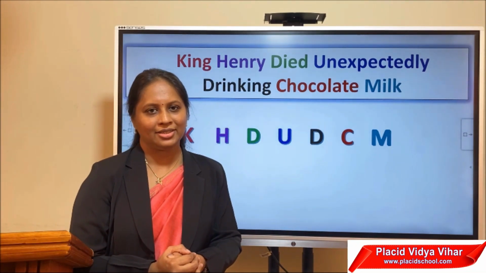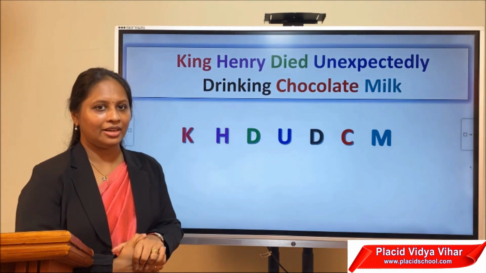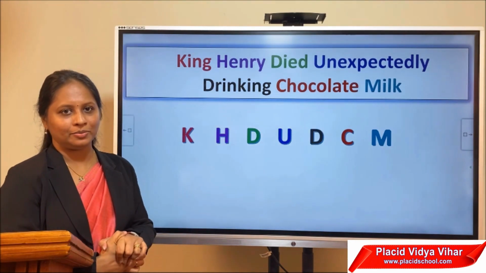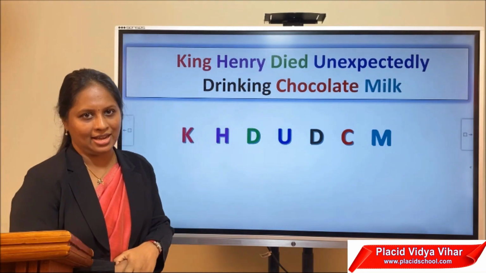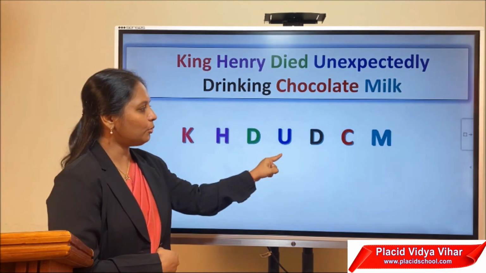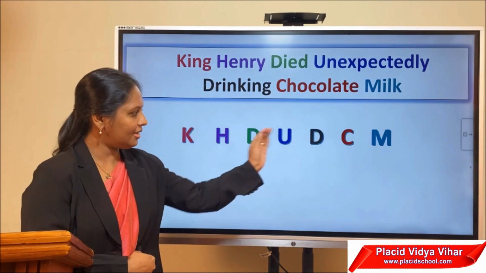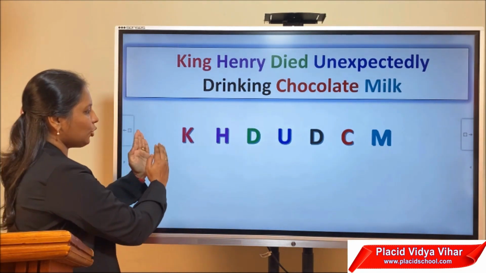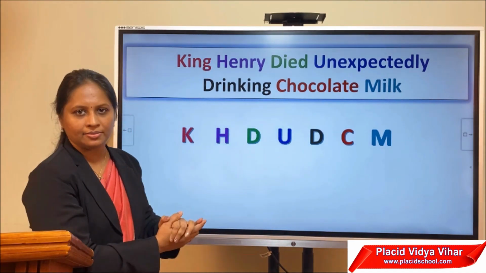You can remember this by just remembering this sentence. King Henry died unexpectedly drinking chocolate milk. So here the first letter of each word is taken. K, H, D, U, again D, C and M. What does each letter represent? Let us see. Here, as you move from left to right, the magnitude decreases.